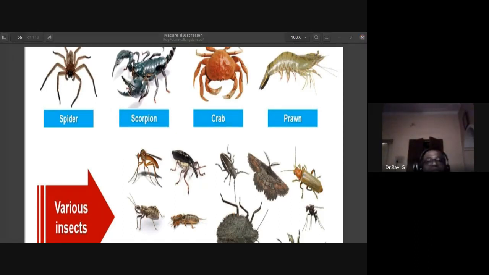Okay, so the crab. Crab is a crustacean. You have to remember that the crab is placed under crustaceans, just like the lobster and the prawns.